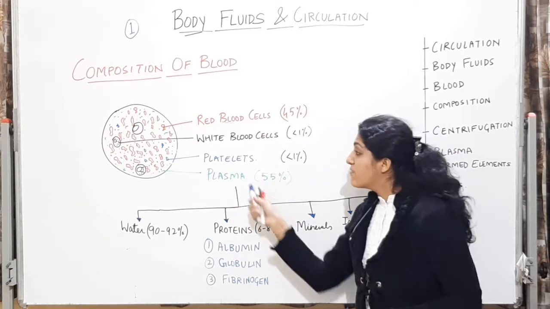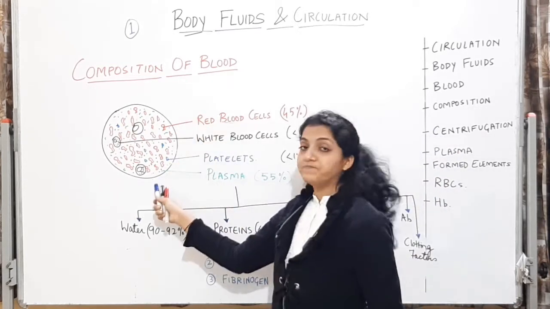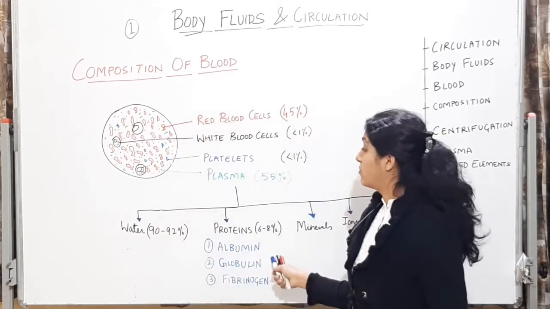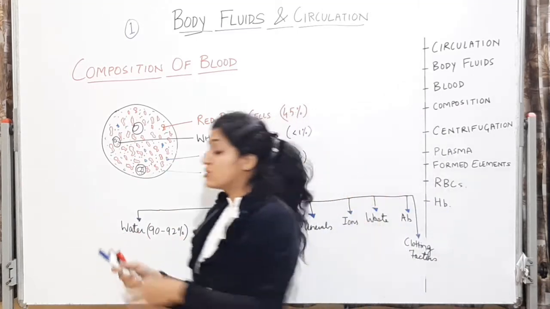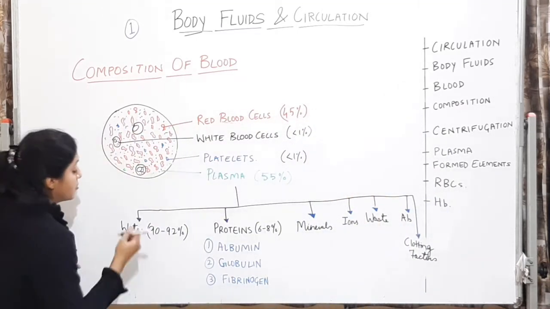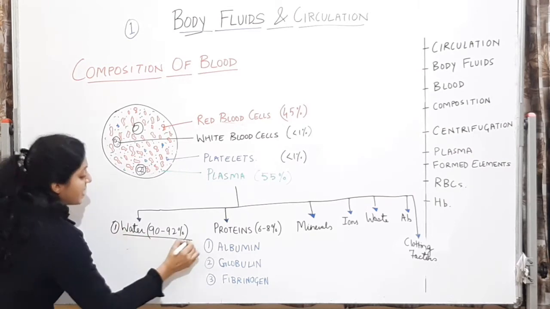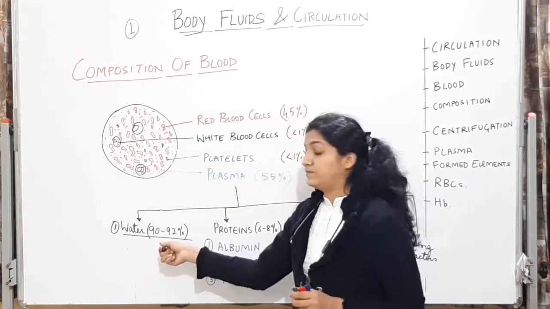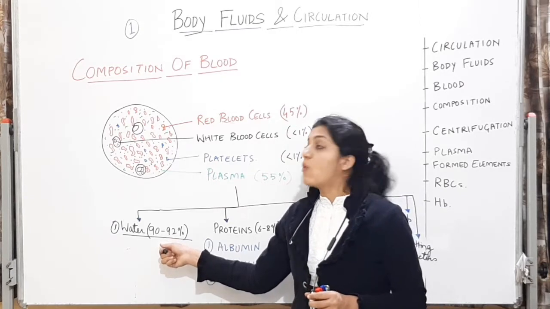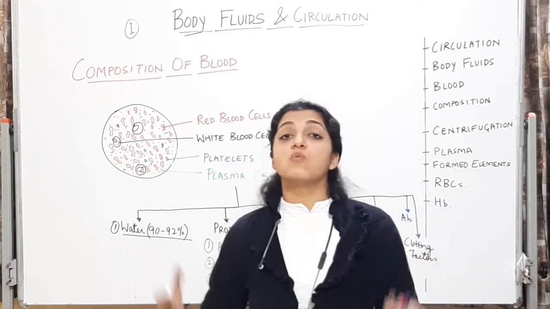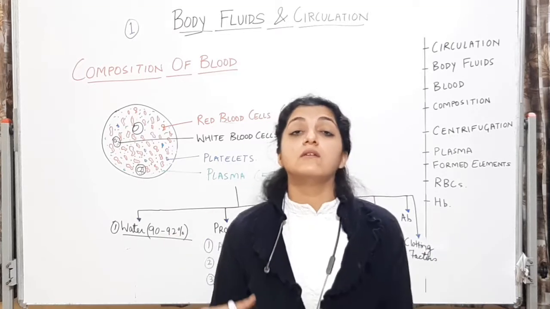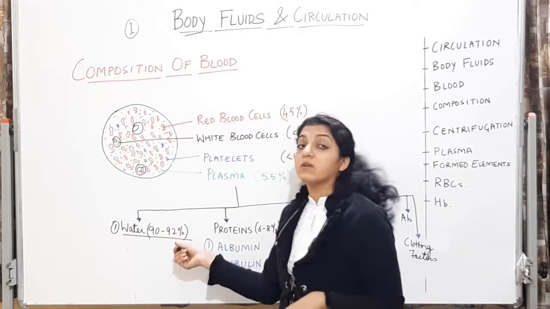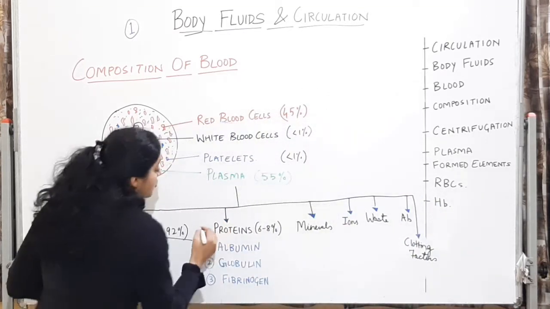Plasma, which is 55% of the blood, is made up of, one, water, which is 90 to 92%. So the major constituent of plasma is water. If you want to maintain blood, it is essential. Water is essential for all living beings. You have to drink lots of water. Next is proteins. You need to have proteins.